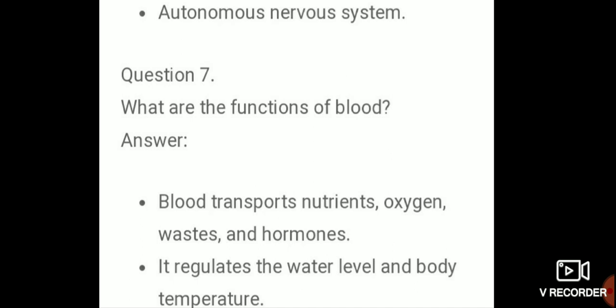Nutrients spelling, look at and write neatly. N-U-T-R-I-E-N-T-S, nutrients. Oxygen. Waste. Hormones. Temperature.